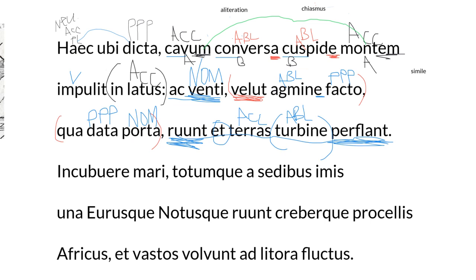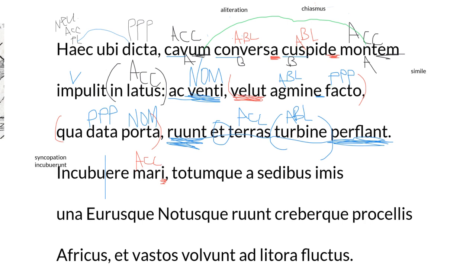All right, moving on, incubuere. Incubuere is the third stem with an ERE on the end. So we talked about that earlier. That is what is known as syncopation. So syncopation, that means that it should actually be erunt on the end, and so it should be incubuerunt, which means they lie upon, and they're going to lie upon something in the ablative because that's how that verb works. And so the word in the ablative here is mari, and that doesn't look like a normal ablative ending in an I, but we're going to talk about that soon. That is what is called a third declension I stem. And it is just an irregular form. So they lie upon the mari, which is the sea.